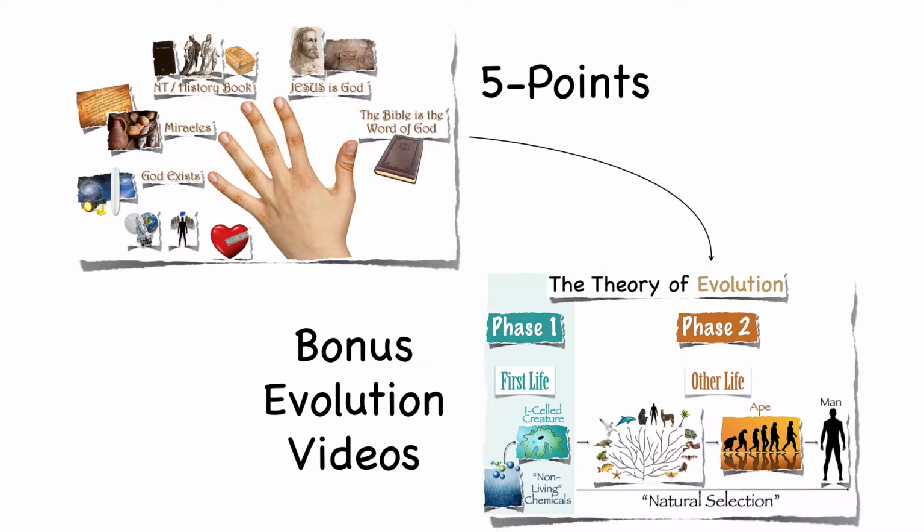Even if you're a person who's not really into science and biology, someone in your family, someone at your work or school, someone you know likely believes in evolution. You owe it to yourself to check out these videos so you can better understand what evolution teaches. Depending on your science and evolution studies background, you may be surprised to learn about the many weaknesses of evolutionary theory.